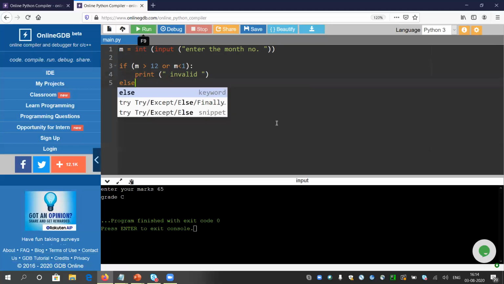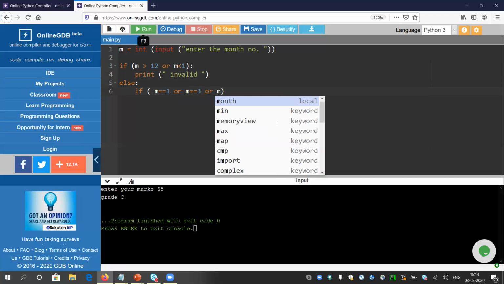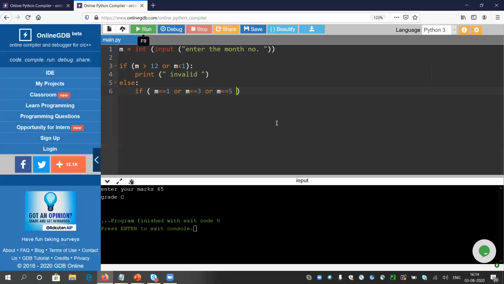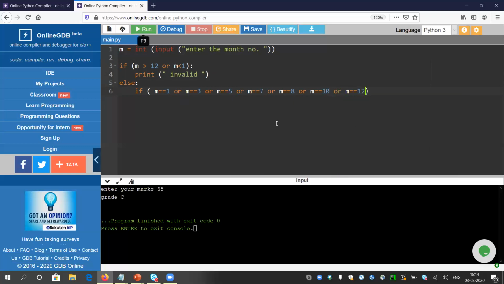After that, in the else part, if it is valid, then it will come into the else. And in that part, I will check if the value of m is equal to 1, or the value of m cannot be simultaneously 1 and 3, so it might be 1, or the value of m is 3, or the value of m is 5, or 7, or August, means 8, or October, 10, or the value of m is 12, because all of them have 31 days in that month.